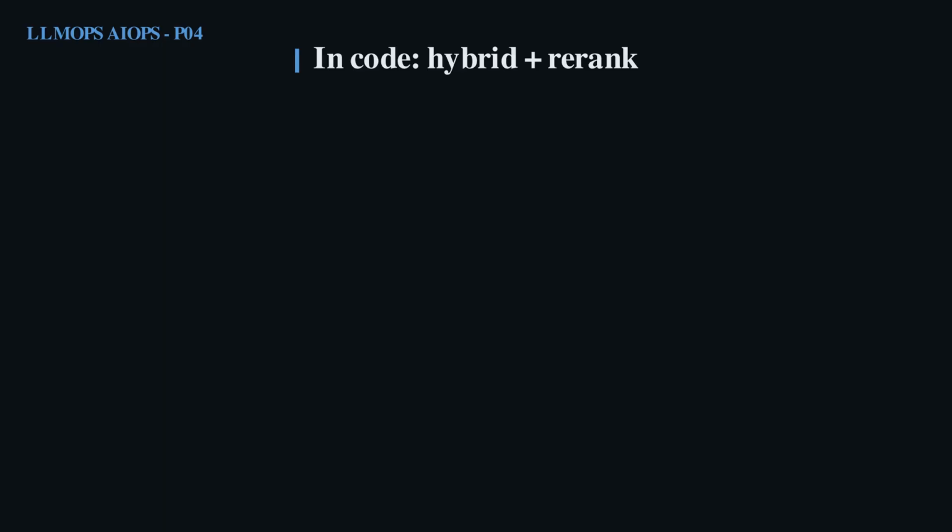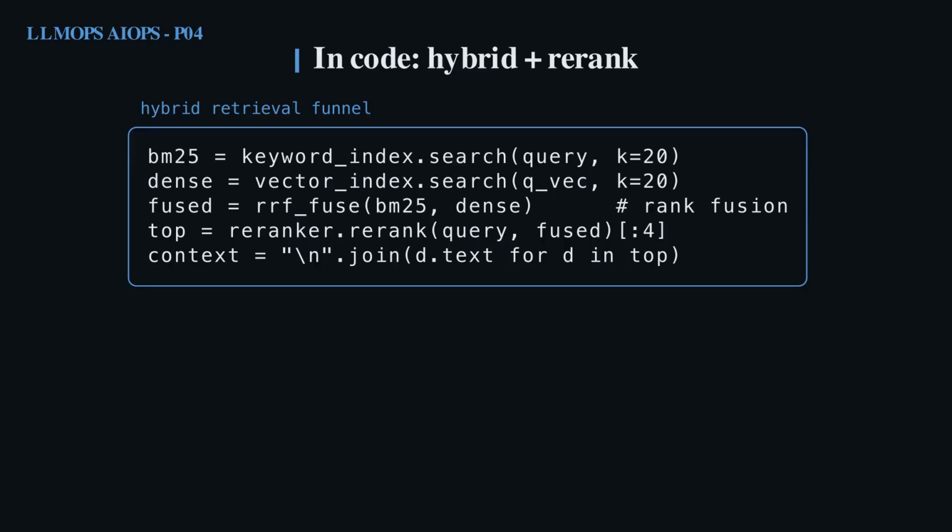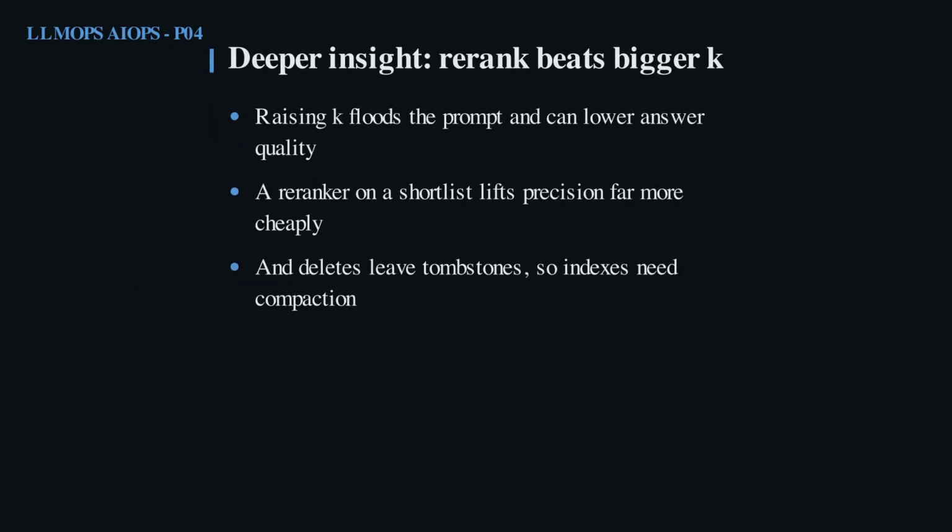The funnel in code is short: 2 retrievers, a fusion step, then a reranker. Each retriever returns 20 candidates. Reciprocal rank fusion blends them, and the reranker trims that down to the final 4. The model still sees only 4 passages, so your prompt stays small and cheap, but they are now the right 4.